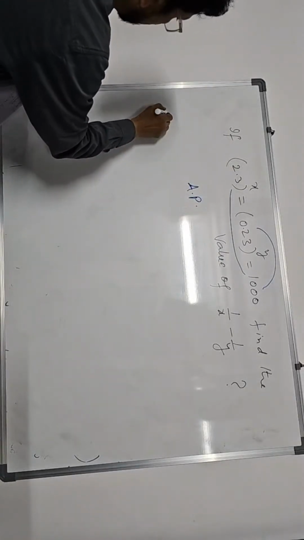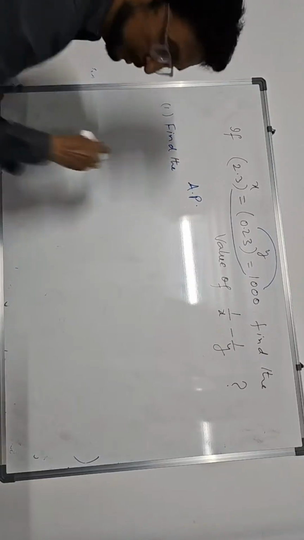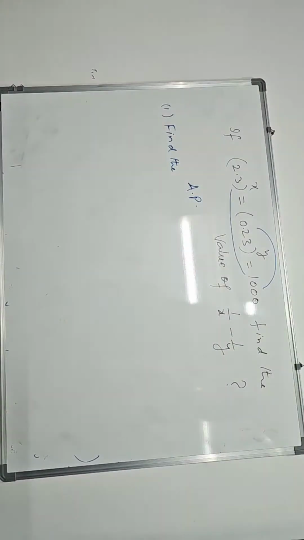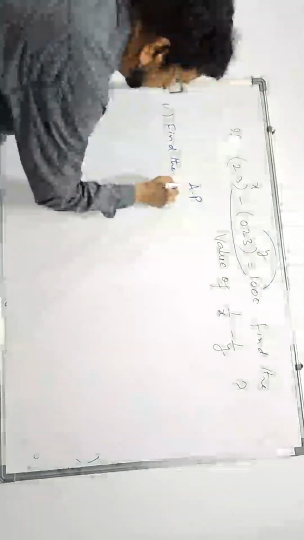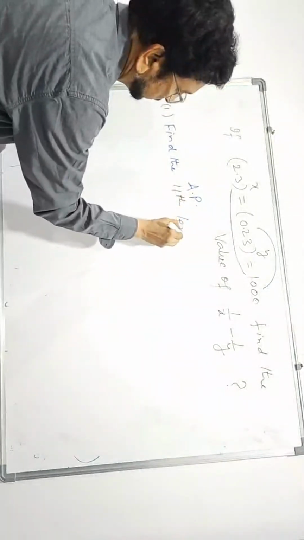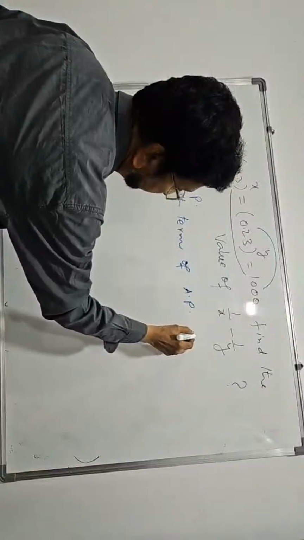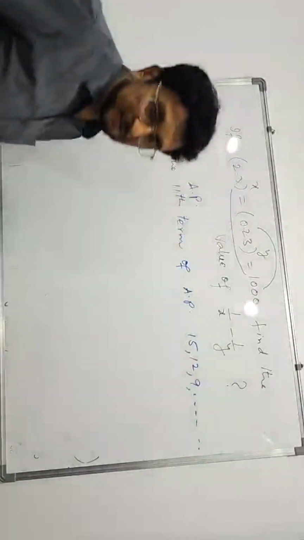Find the 11th term of the AP, arithmetic progression, 15, 12, 9, and so on.